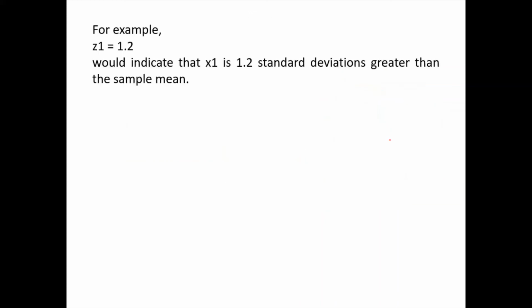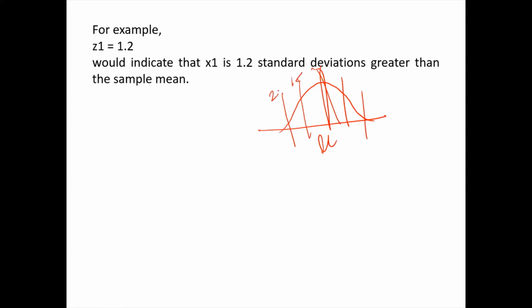For example, suppose I say z1 is equal to 1.2. If I'm calculating the Z score for x1 and z1 comes as 1.2, it would indicate that x1 is 1.2 standard deviations greater than the sample mean. So how can I plot this data point? This is my curve, this is my mu, this is 1 standard deviation and this is 2 standard deviations.